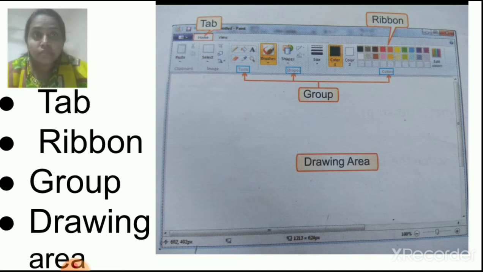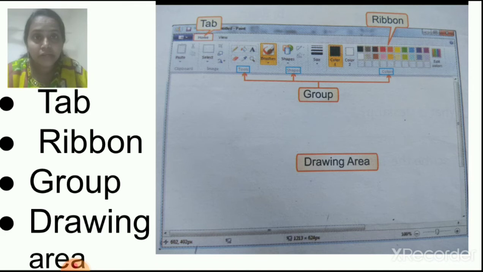On this ribbon you will get different tools. You can see different groups are there. Can you see the group names? Tool, shape, image, clipboard. These are the different groups on the ribbon.